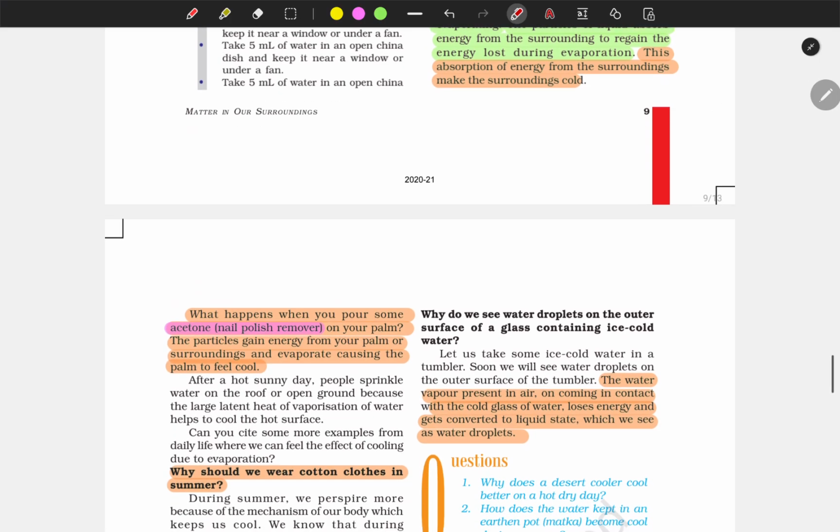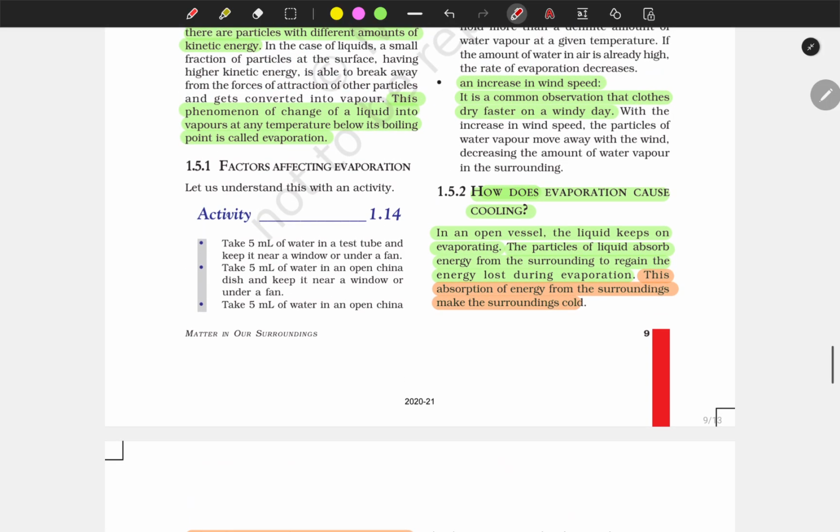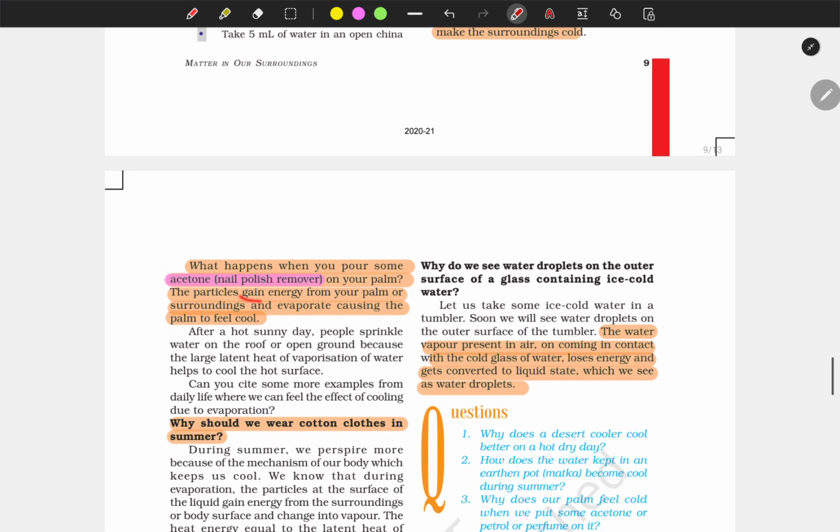So what is happening here? They are taking heat from the surroundings, and that is why we feel cool. They gain energy, which means they need heat. They are taking heat from our palm or from our surroundings, and that is why our palm and surroundings feel cool.